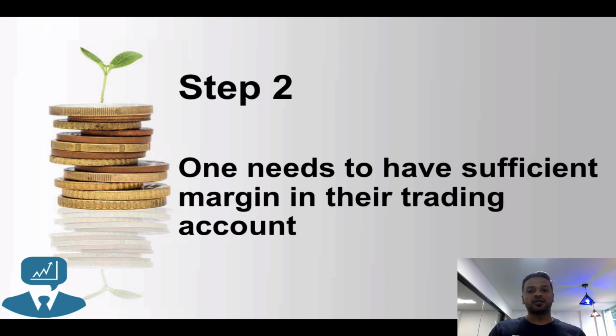The next step is that one needs to have sufficient margin in the trading account. Margin is the minimum amount of money which you need to be able to trade in the market. Suppose I want to buy shares worth rupees 10, I need to have that much margin in my trading account. That is what I mean by having sufficient margin in your trading account.